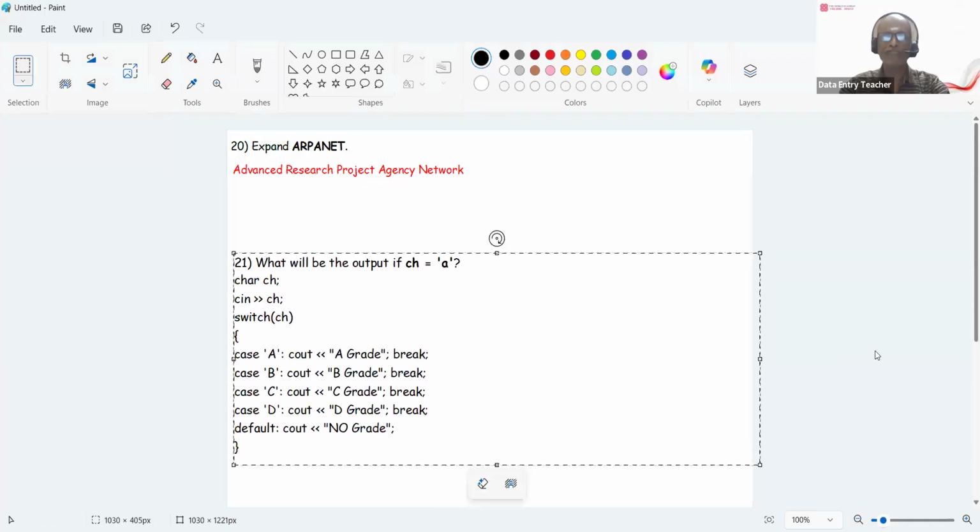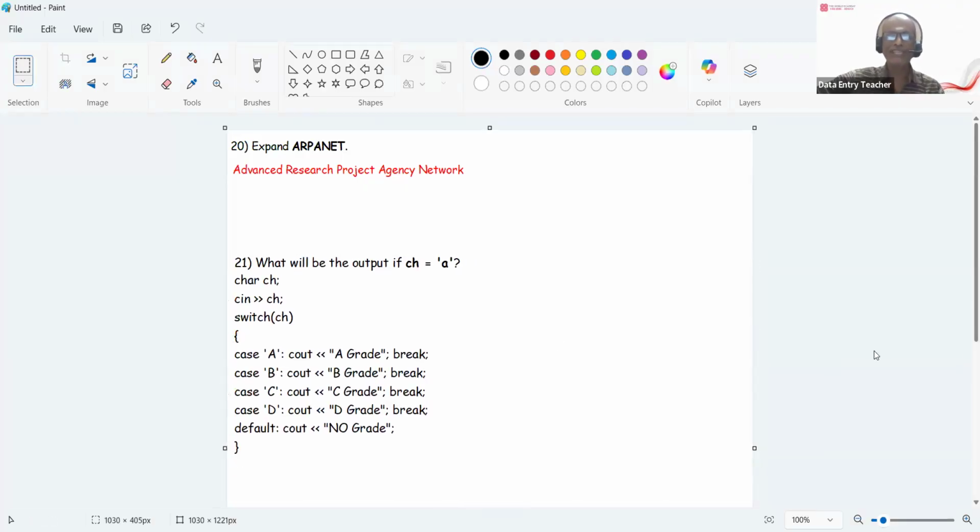Right. So next question, 21st question. What will be the output if CH is equal to a? CH is a small letter, it's not a capital letter, right? So it doesn't match with any case of the switch on CH. A is a capital letter, B, C and D are capital letters, and none matches the input small letter a. So it will definitely go to the default, which is no grade.